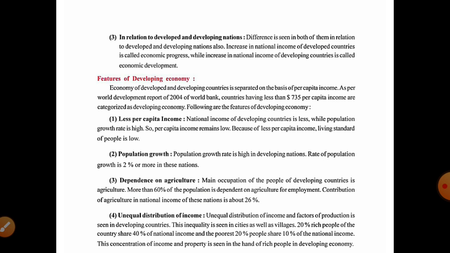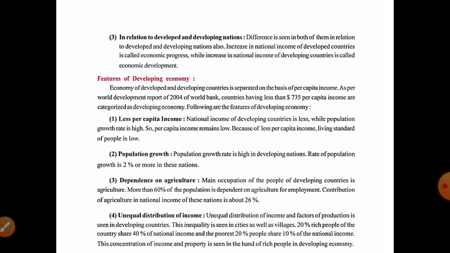Out of 100, around 60 people depend on agriculture for their employment. The contribution of agriculture to the national income of these nations is about 26%, which means with the help of agriculture, 26% of national income supports the nation.